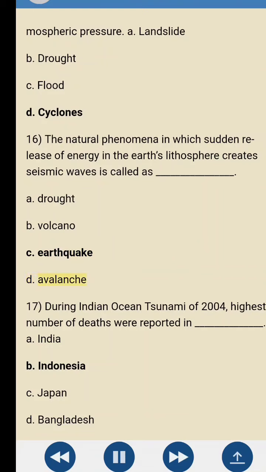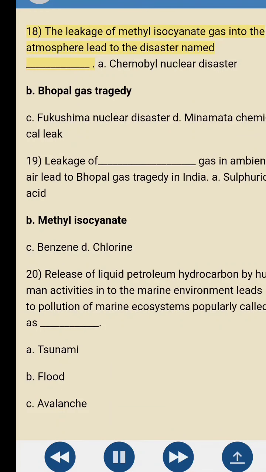D. Avalanche. 17. During the Indian Ocean tsunami of 2004, the highest number of deaths were reported in blank. A. India. B. Indonesia. C. Japan. D. Bangladesh. 18. The leakage of methyl isocyanate gas into the atmosphere led to the disaster named blank. A. Chernobyl nuclear disaster. B. Bhopal gas tragedy. C. Fukushima nuclear disaster. D. Minamata chemical leak.